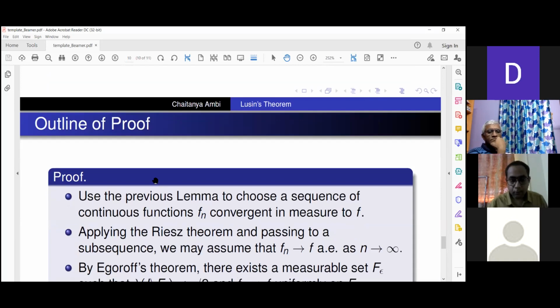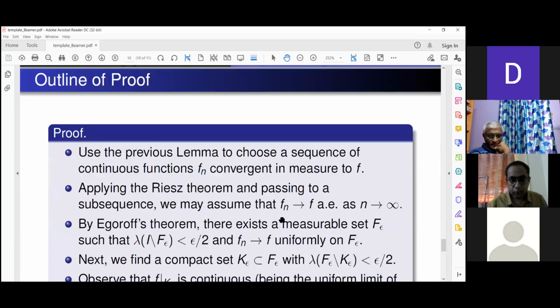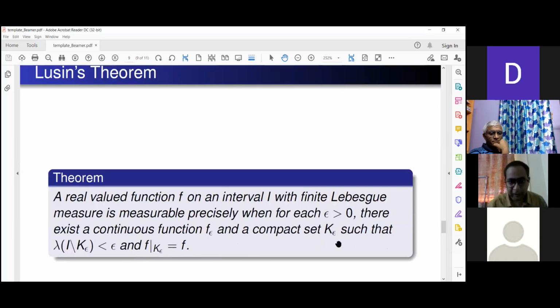So what I did here to prove this theorem is to find a continuous function and a compact set which approximates f on a compact set up to order epsilon. It is well known that uniform limits of continuous functions, a sequence of continuous functions, are continuous. So basically I'm trying to choose not f epsilon directly given an epsilon, but a sequence f_n which converges to f epsilon.